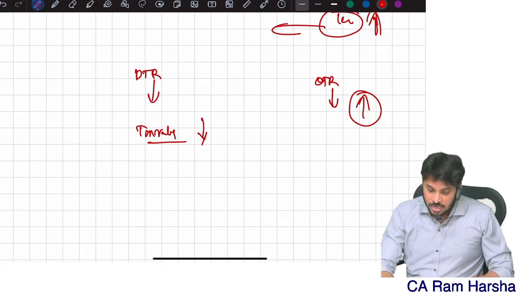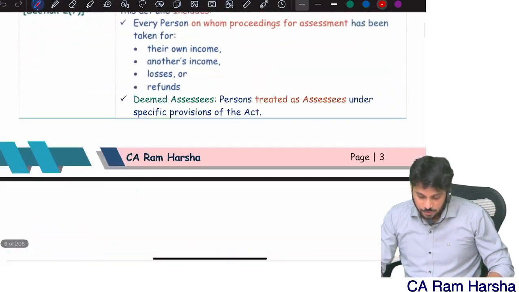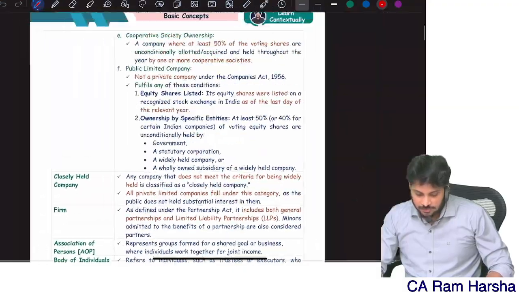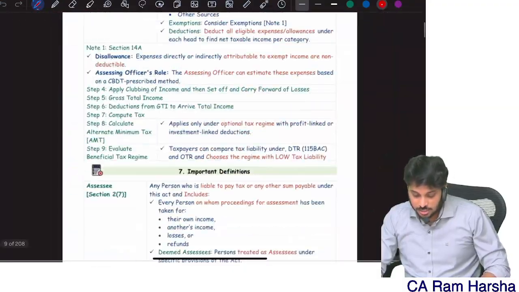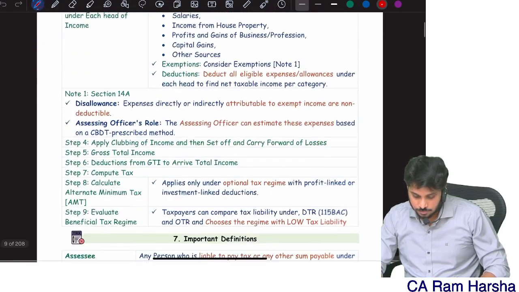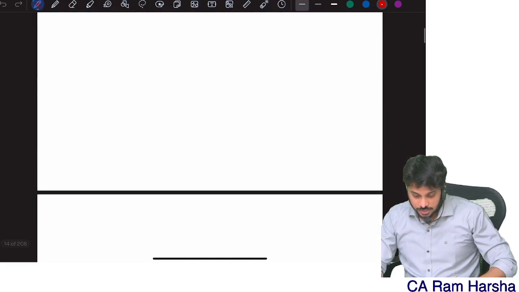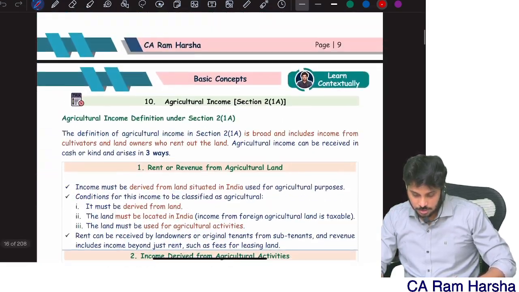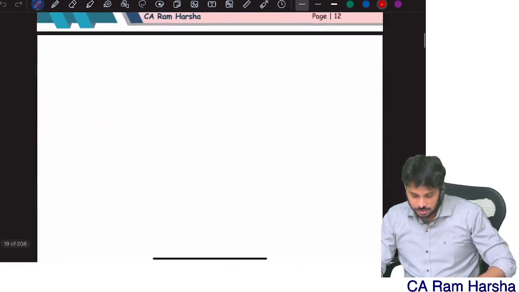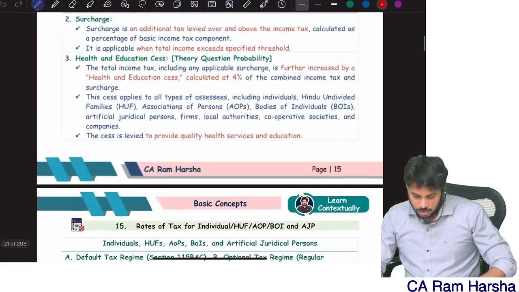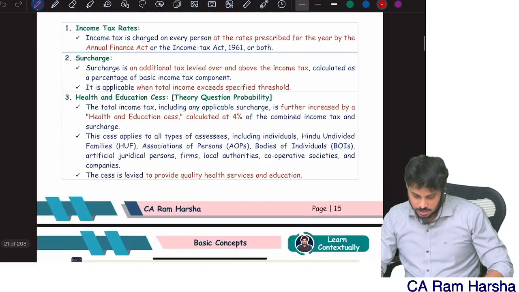Yes. Now let's first discuss how to compute the tax. If you see here, we have given something called the tax computation format. Not here. We will go to tax computations directly, page number 17 or 18. Yes, here you see.